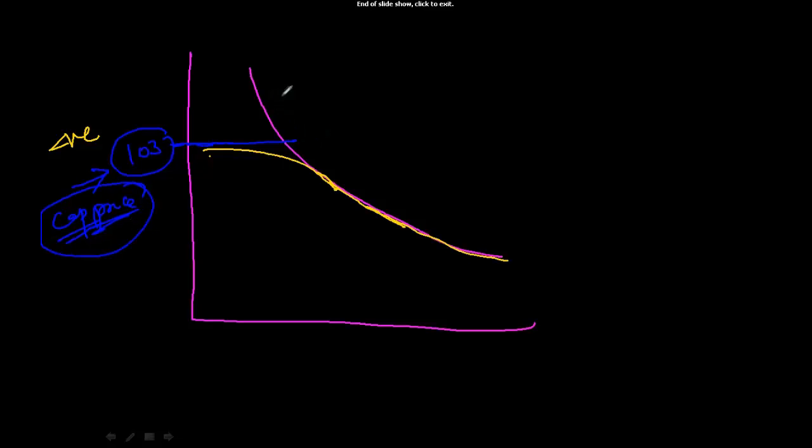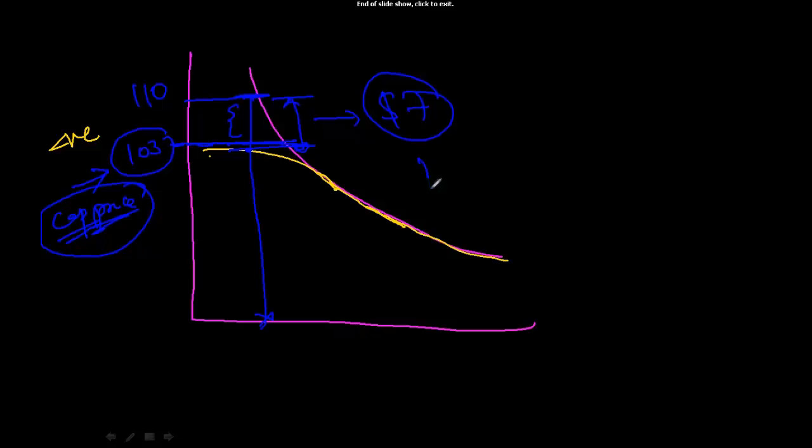Now consider if you had bought a straight bond instead of a callable bond. At this interest rate, the straight bond would have gone to, let's say, 110. The callable bond will be trading at, let's say, 103. So there is a loss to you of how much? This is the value of your normal bond. This is the value of your callable bond. So the loss that you are facing is this much, which let's say is roughly $7.